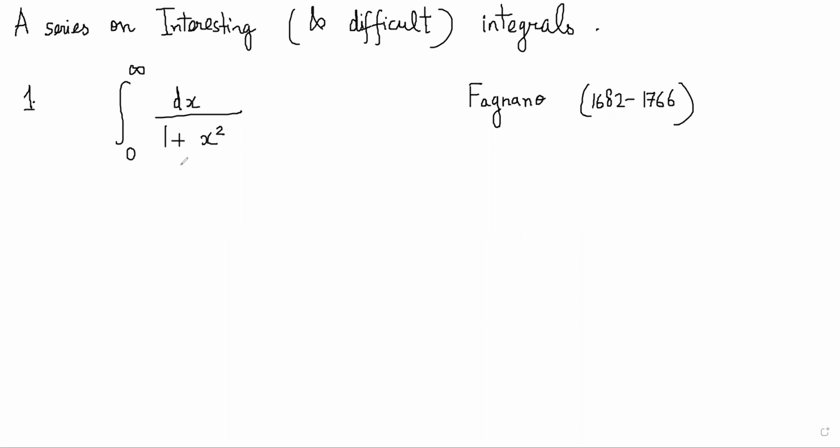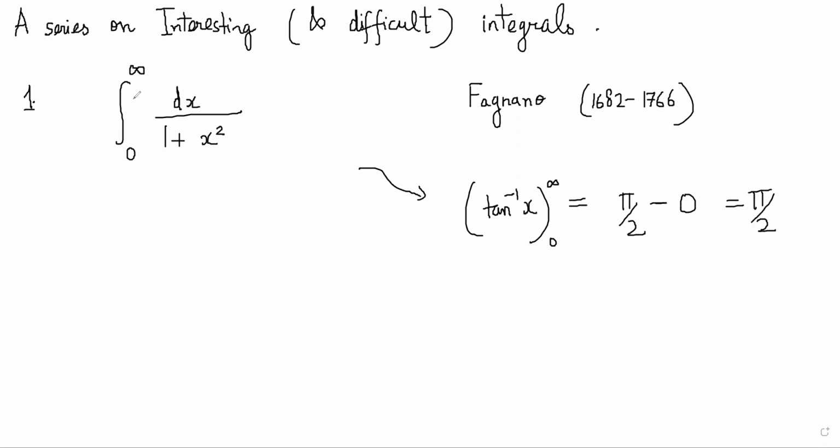So the first example that we'll start off with is actually not a very difficult integral. We know from standard calculus that this integral will simply be tan inverse x, and when you evaluate it from 0 to infinity, it becomes pi by 2 minus 0. So pi by 2. So why am I posing this question as my first question in this series? The reason is obvious.